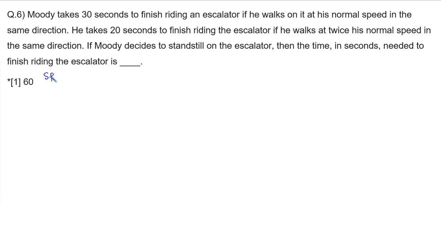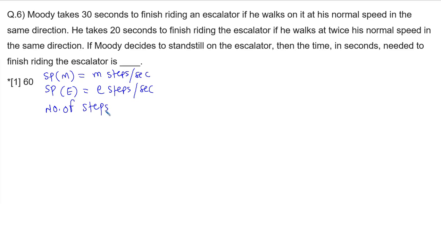So let's say the normal speed of Moody is equal to m steps per second, and the speed of escalator is equal to e steps per second, and the number of steps, that is the distance, number of steps visible on the escalator when it is switched off, let's say it is x steps.